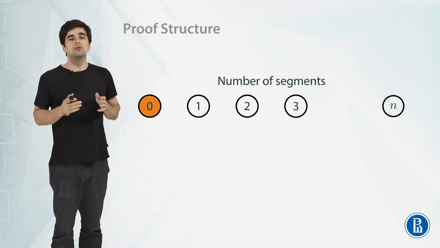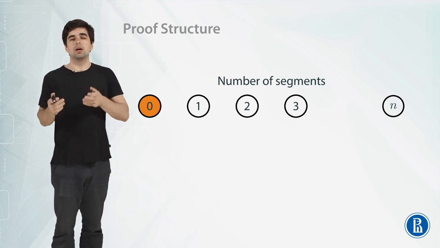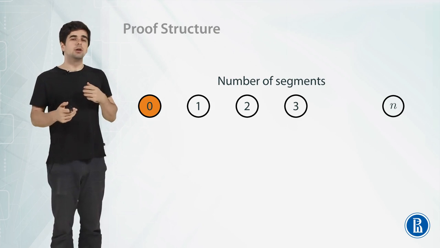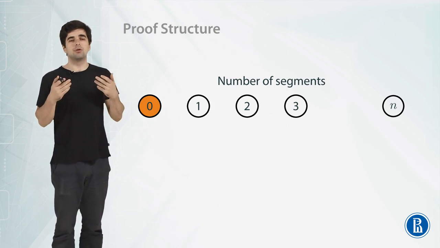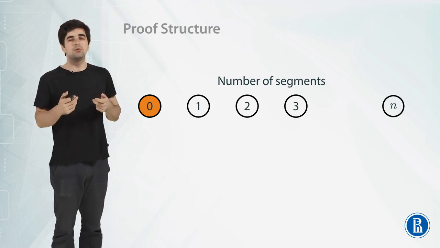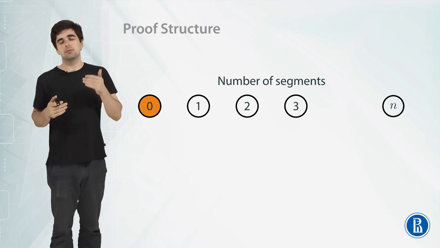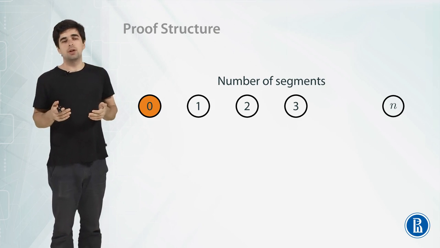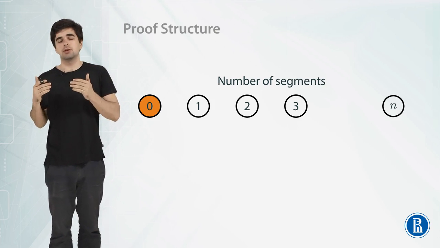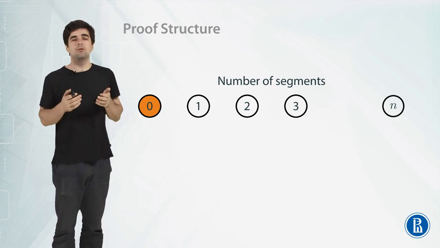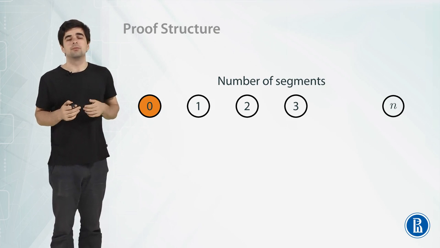Now we're going to do induction based on the number of segments, and we're going to make a step from 0 segments to 1 segment. We assume that for 0 segments the number of odd points is always even, and we prove that in that case for any 1 segment, if there are some number of points and exactly 1 segment connecting some pair of points, the number of odd points is also even.